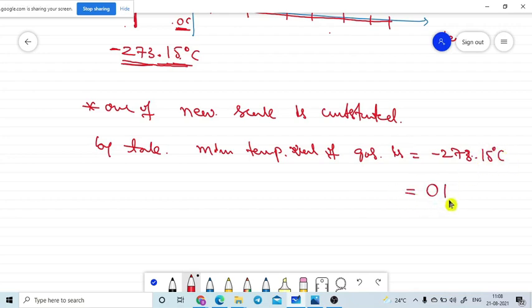This is only 0 Kelvin. This value is nothing but the 0 pressure point of any gas. If you take any gas to this Kelvin, the gas will not have any pressure. Any gas does not have pressure at this Kelvin. So 0 Kelvin, that scale is named the absolute scale.